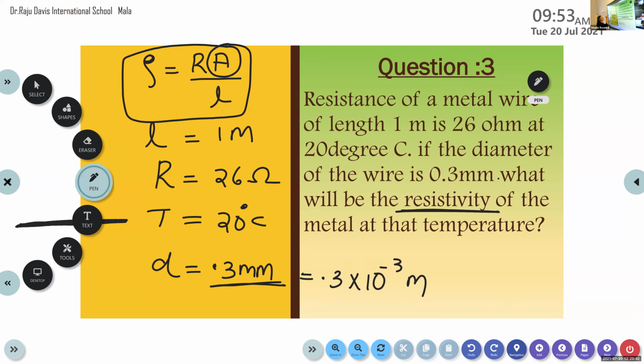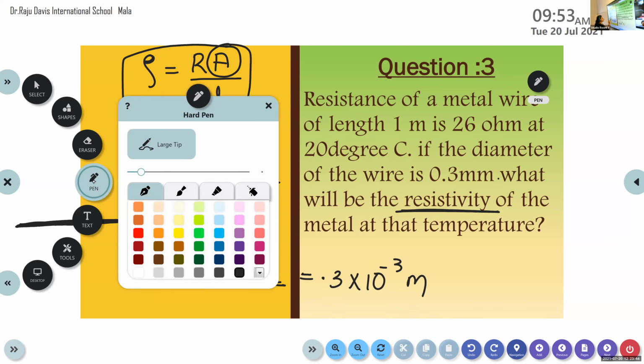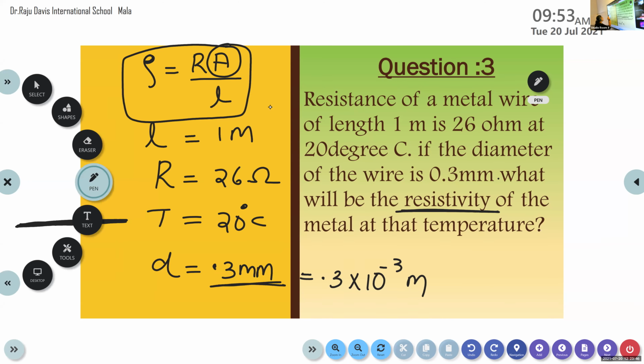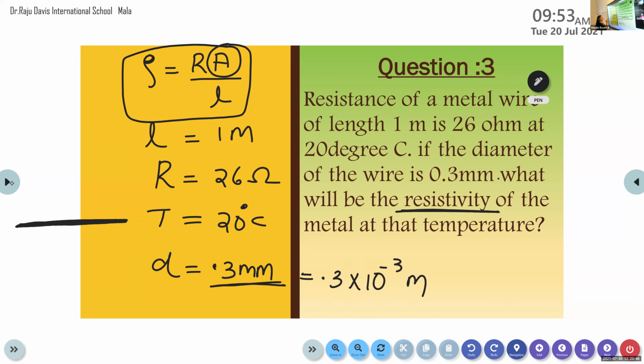Actually the cross-section of a wire looks like a circular area. Here we want to calculate the area of the wire. It is exactly similar to that of a circular shape, so the area of the wire is exactly similar to the area of the circle.